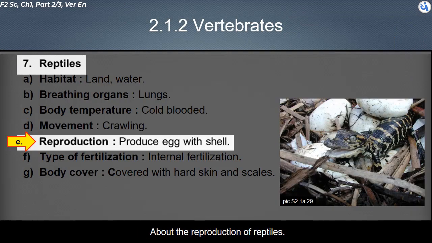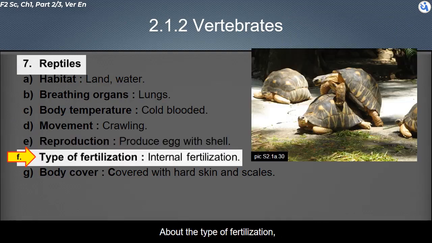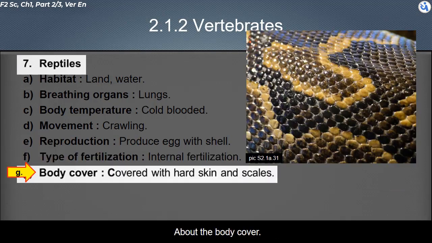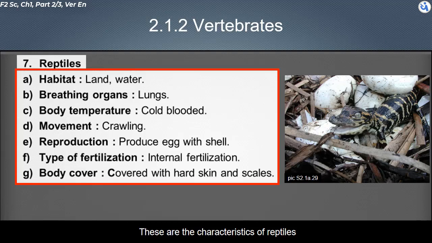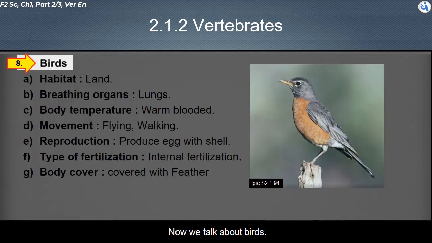About the reproduction of reptiles, reptiles produce eggs with shell. About the type of fertilization, this is internal fertilization. About the body cover, reptiles' body is covered with hard skin and scales. These are the characteristics of reptiles.